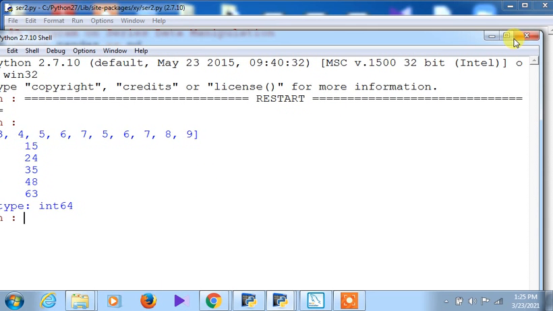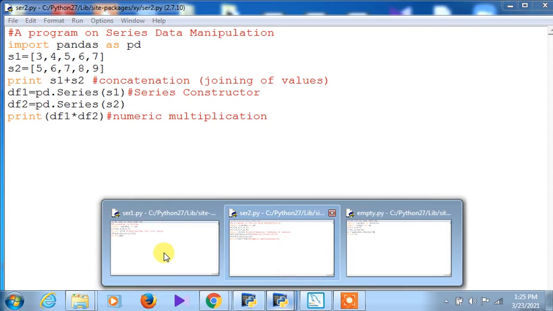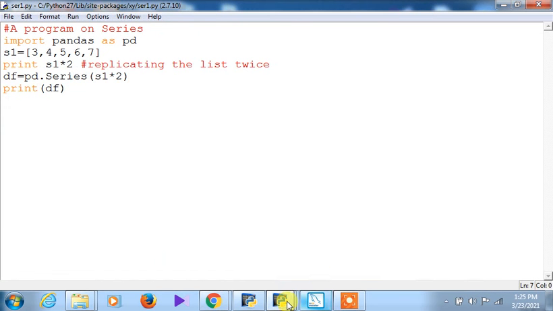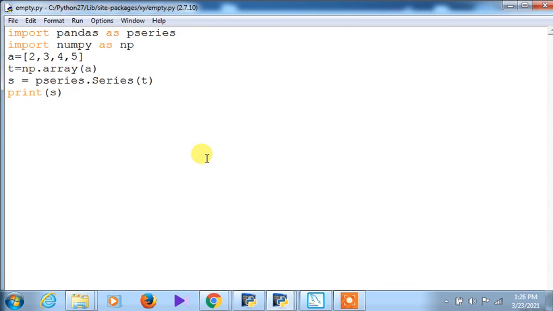So now let us see some more programs. Some other program also is there. Just coming to that, this we have done also: concatenation, that is a numeric multiplication, and this is for the empty series. But now it is no longer empty since we have given this one. So I hope you understand these three programs. Yes or no? Any doubt regarding these three programs? If you want, you can write these three programs along with their output also.